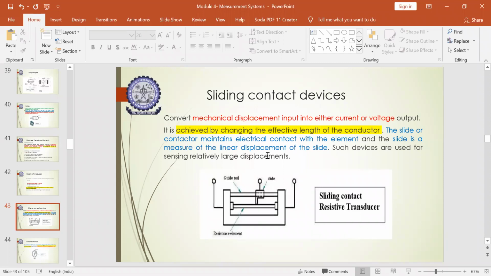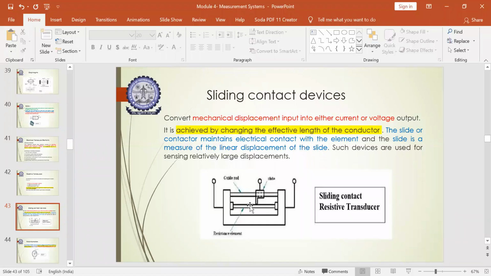The same thing has been given here. The slide will give you the measure of the linear displacement it has traveled. Since it is sensing displacements, it can convert a relatively large amount of displacement into the current or the voltage output. It mainly depends upon the length of the conductive material you are using.